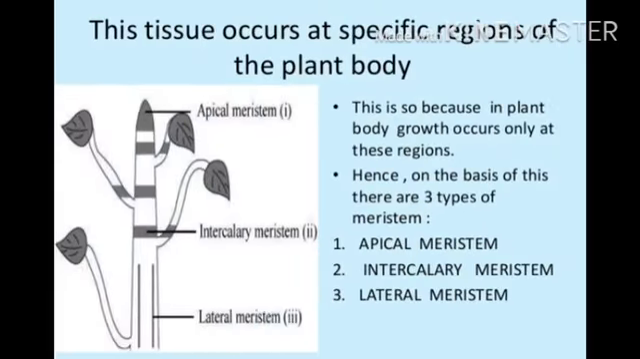The tissue occurs in a specific region of the plant body. This is so because in the plant body growth occurs only at these regions. Hence on the basis of this there are three types of meristematic tissues: one is the apical meristematic, second is the intercalary meristematic, third is the lateral meristematic.